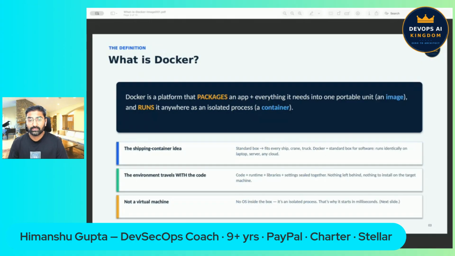Docker did exactly that for software. Your application goes into a standard box, and that box runs identically on your laptop, on the test server, in production, or on any cloud. The environment now travels together with the code. So "it works on my machine" finally becomes "it works on every machine."